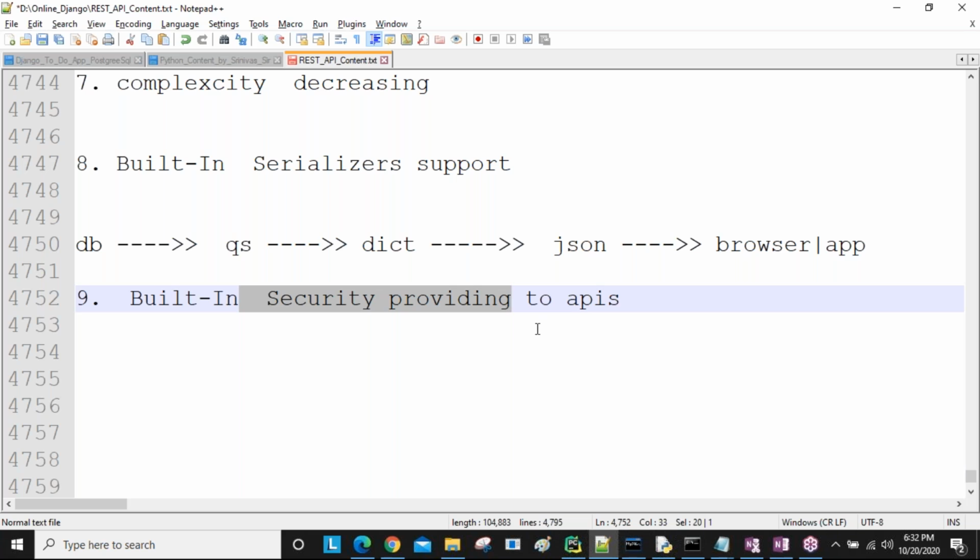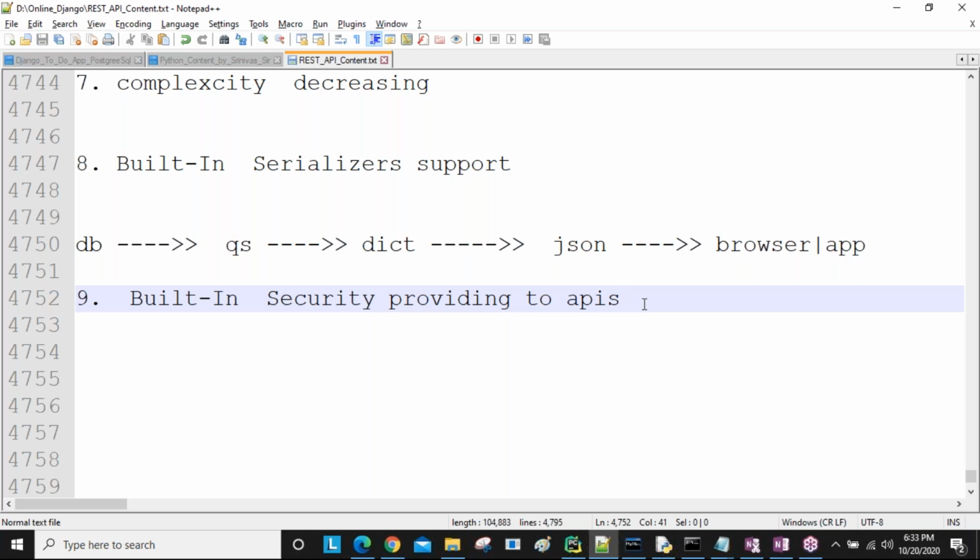So when you are learning Django, sir, you created some URLs. After executing your Django application, from the browser you send the URL and you get the response, sir. But using REST API, before responding to the URL, I need to check your permission. Really, are you a valid user or not? Nothing but your registration and login, all these things we are checking, sir. If you are a valid user, then you can use my API. Otherwise, you are unable to use my API. So like this, built-in security mechanisms are provided by REST API. We are going to use those ready-made names, and easily we can provide security to our APIs. Guys, understanding this point?